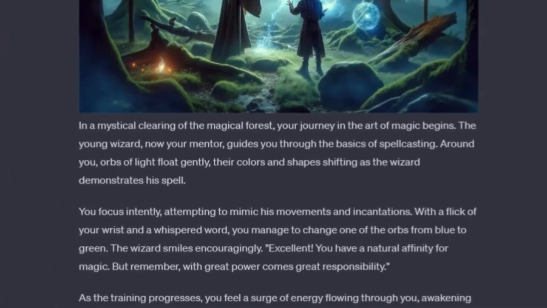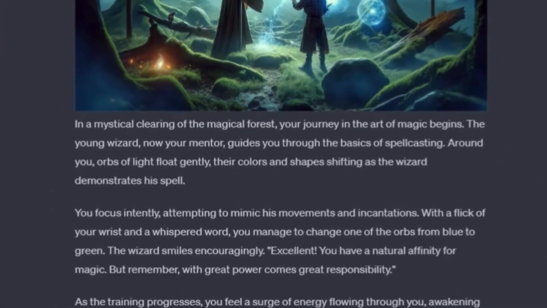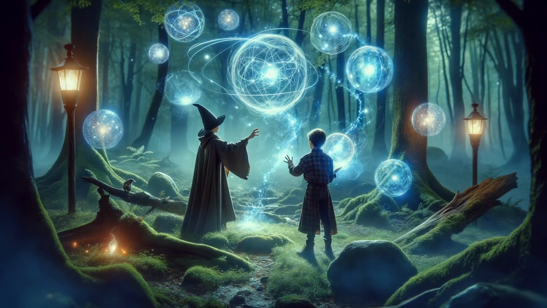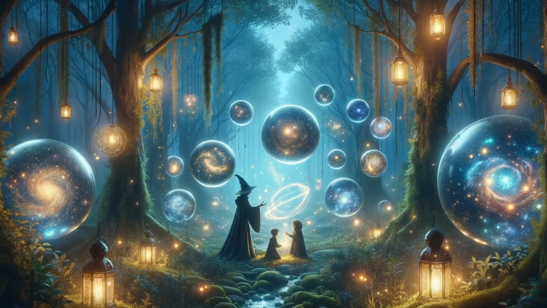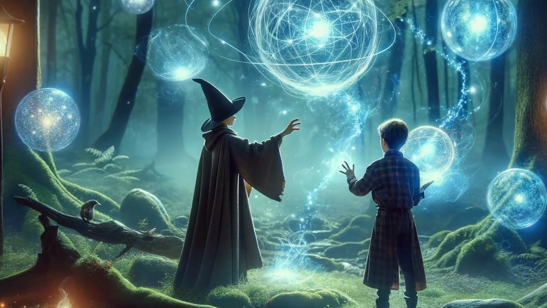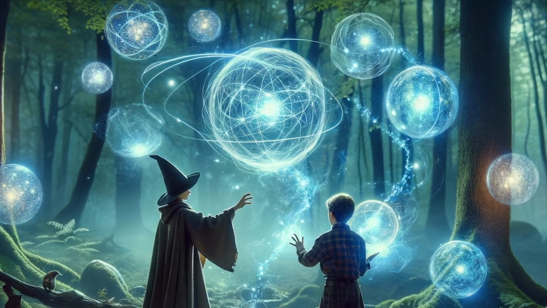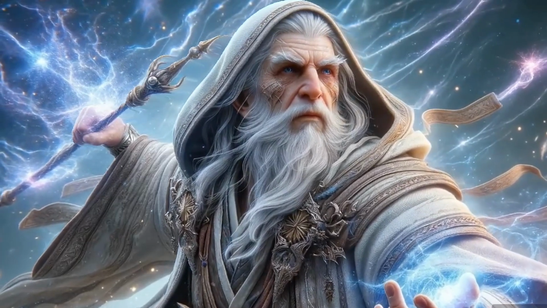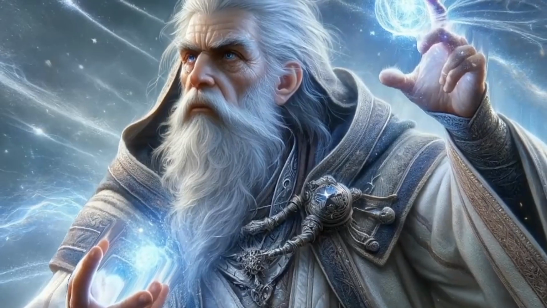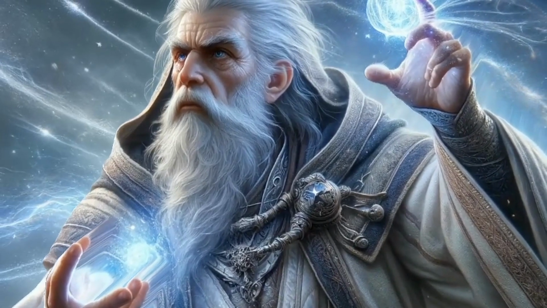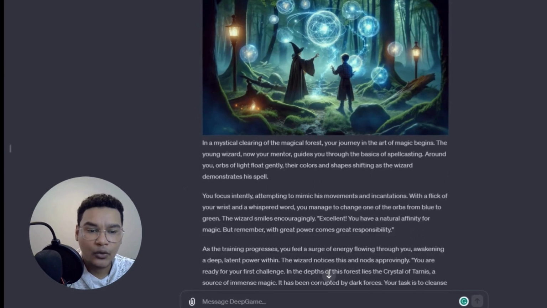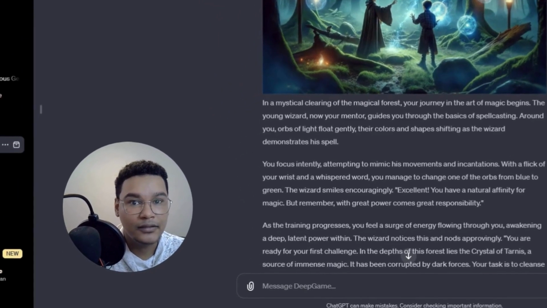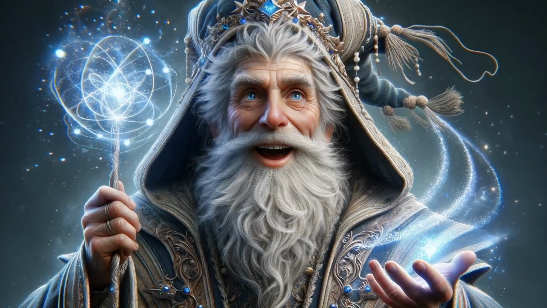In a mystical clearing of the magical forest, your journey in the art of magic begins. The young wizard, now your mentor, guides you through the basics of spellcasting. Around you, orbs of light float gently, their colors and shapes shifting as the wizard demonstrates his spell. You focus intently, attempting to mimic his movements and incantations. With a flick of your wrist and a whispered word, you manage to change one of the orbs from blue to green. The wizard smiles encouragingly.